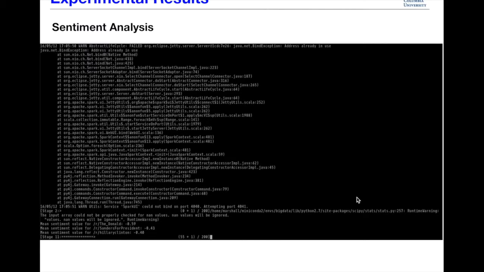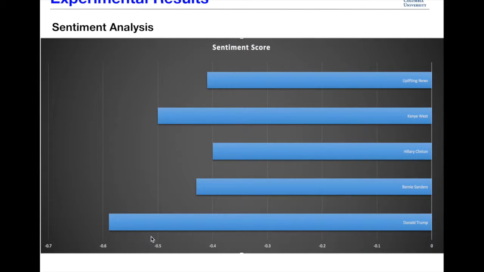Experimental results. The sentiment analysis is performed in Spark. As you can see, the sentiment value for Donald is minus 0.59, for Sanders for President is minus 0.43, and Hillary Clinton is minus 0.40. The entire scale is negative. This is kind of funny because it seems like the internet is attracted to posts that are largely negative. Kanye West has a high negative score, Hillary Clinton has the least negative score, and as we predicted, Donald Trump has the highest negative score, which was expected.